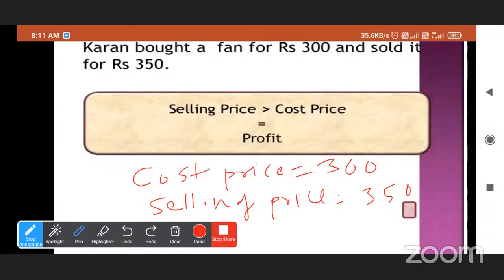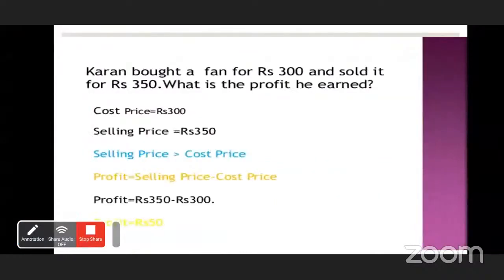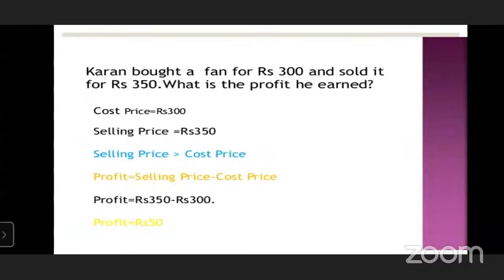So Karan makes profit. Every shopkeeper buys articles at low prices and sells them at higher prices. Then they get profit. So when we want profit, selling price must be greater than cost price.